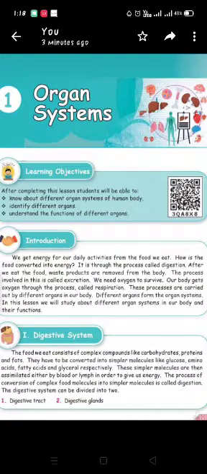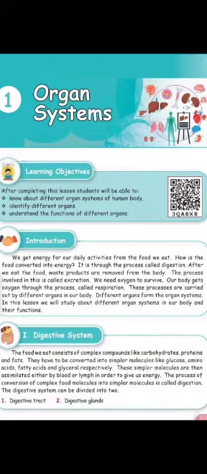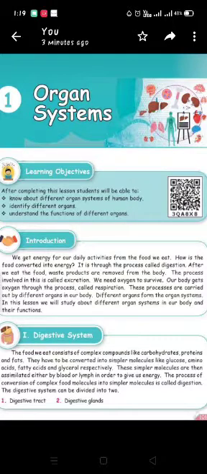Next, come to the digestive system. In line number 3, simpler molecules. Underline that. Then in the last line, the digestive system can be divided into two. Underline the words digestive tract and digestive glands.